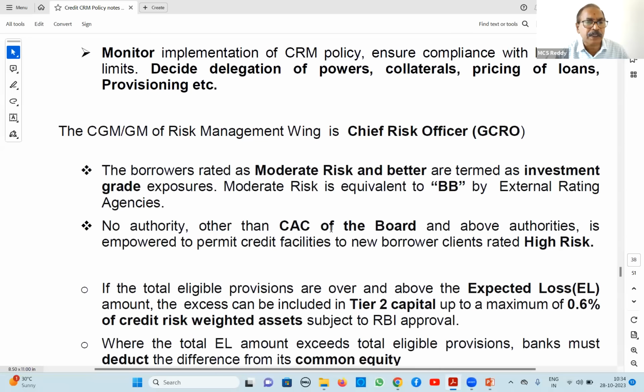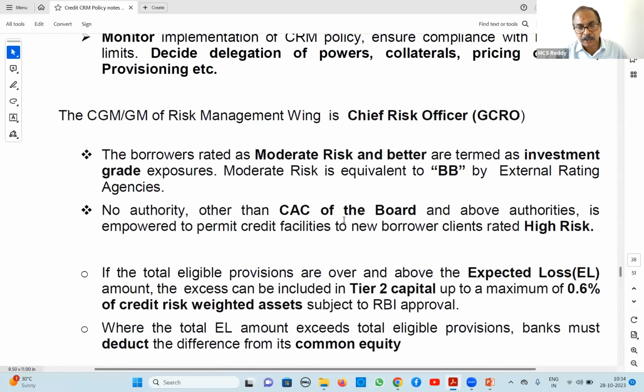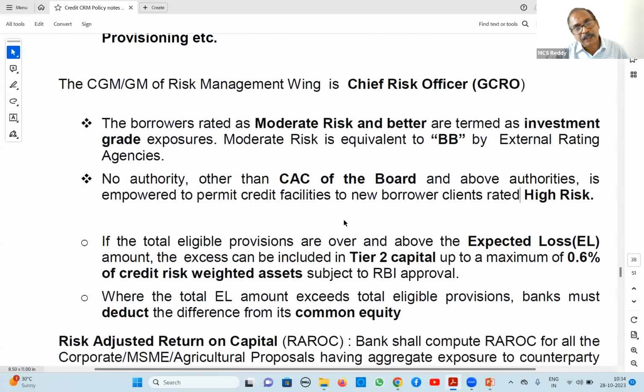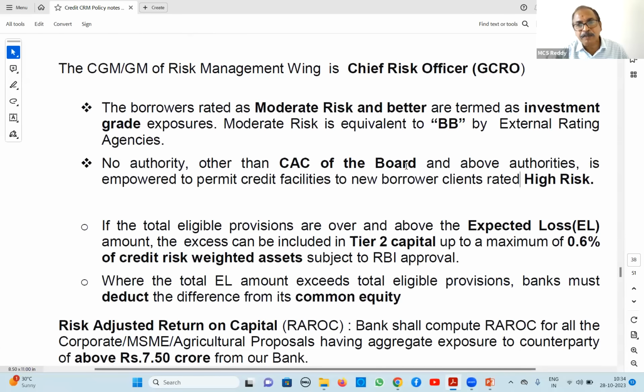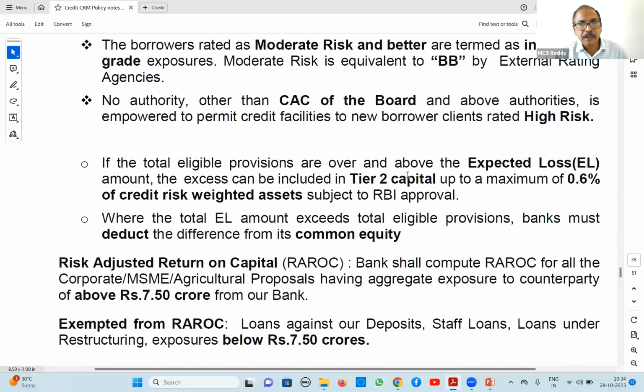Above CAC there is only one, that is MC. That means CAC and MC only can sanction high risk accounts. And again, the delegation of powers given for small loans is different; these are applicable to larger, big loans. Next, this point I have also discussed on the first day.